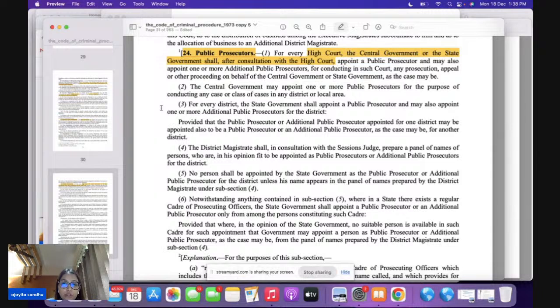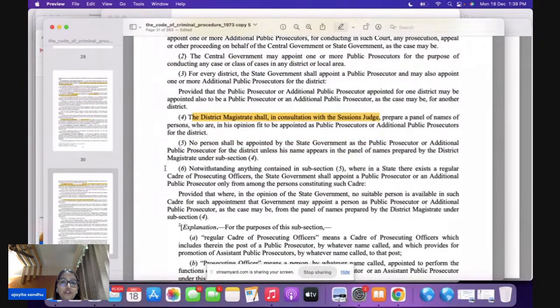If you come to subsection 4 here, who is going to prepare a panel of persons who can be appointed as PP? It is going to be the DM in consultation with the session judge. Very important question. So the DM in consultation with the session judge is going to prepare the panel for a PP or an additional PP. Now, all of you come to subsection 6.